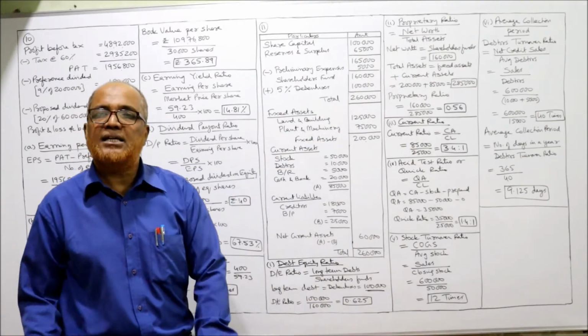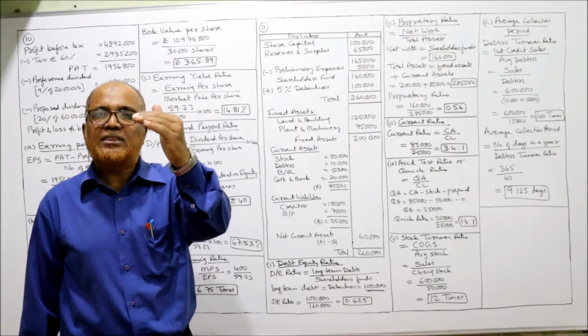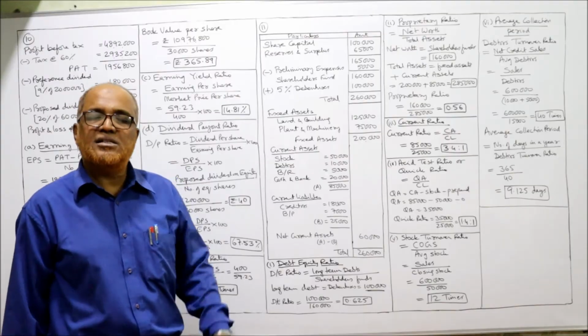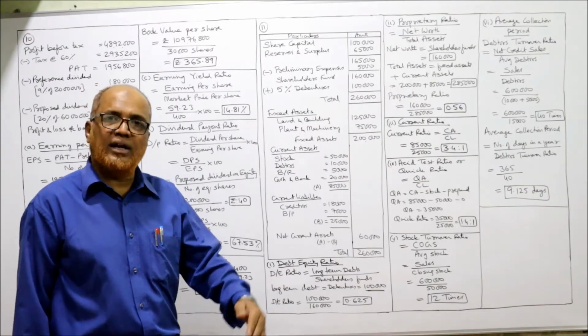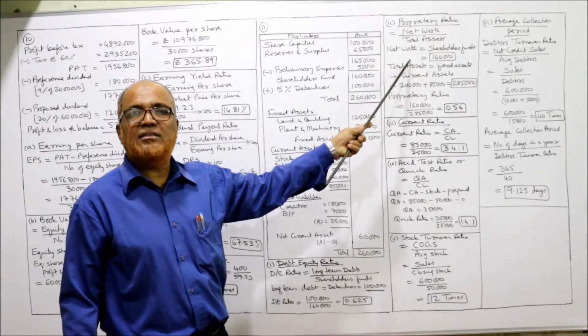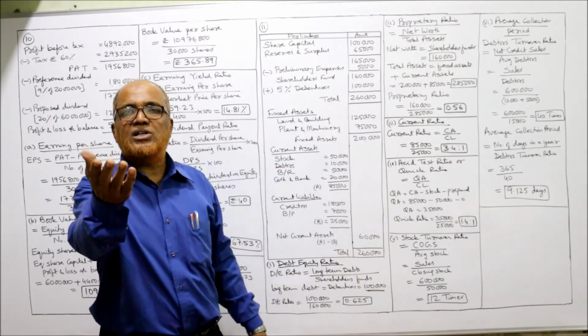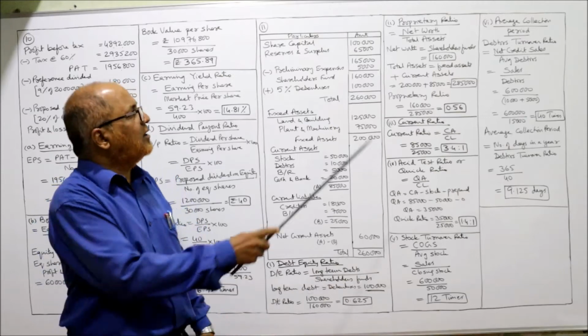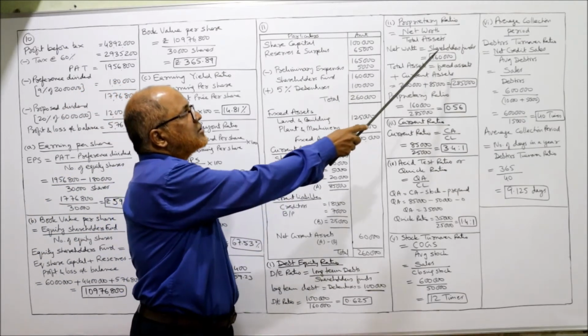Next, proprietary ratio. Net worth by total assets. That is the formula for proprietary ratio. Already in the previous problems we have applied. So net worth, meaning of net worth, shareholders fund. Shareholders fund, net worth means one and the same. Already we have shareholders fund 1,60,000.